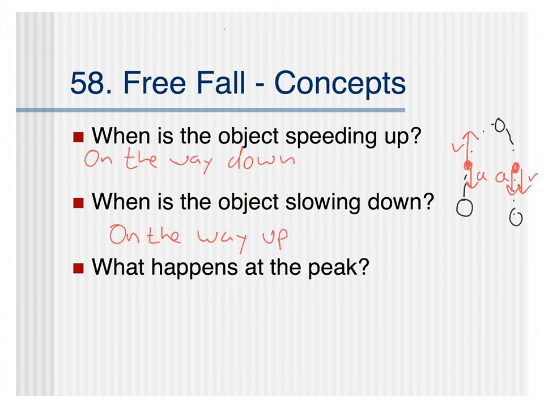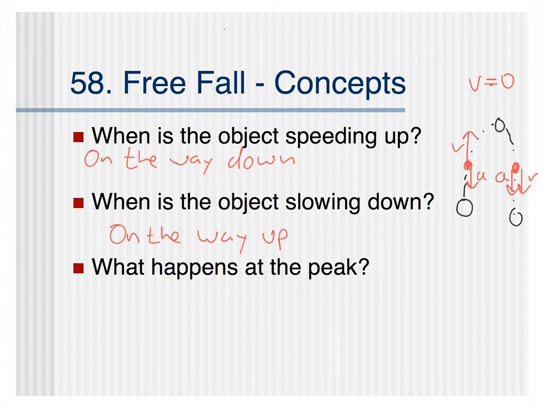Last question, what happens at the peak? And this is a really, really important situation to talk about. So, as this object is rising to the peak, and we're going to think back to some of these situations with motion graphs, we have an object that's slowing down, slowing down, slowing down, slowing down, hits this point, and then begins speeding up in the opposite direction. So a few very important things happen here. The first thing that happens is at the peak, the velocity is zero. We're slowing down, and eventually we hit a stop. We hit this point right here where we no longer have any velocity, okay? And then we change directions, okay? So that's another important thing that happens.